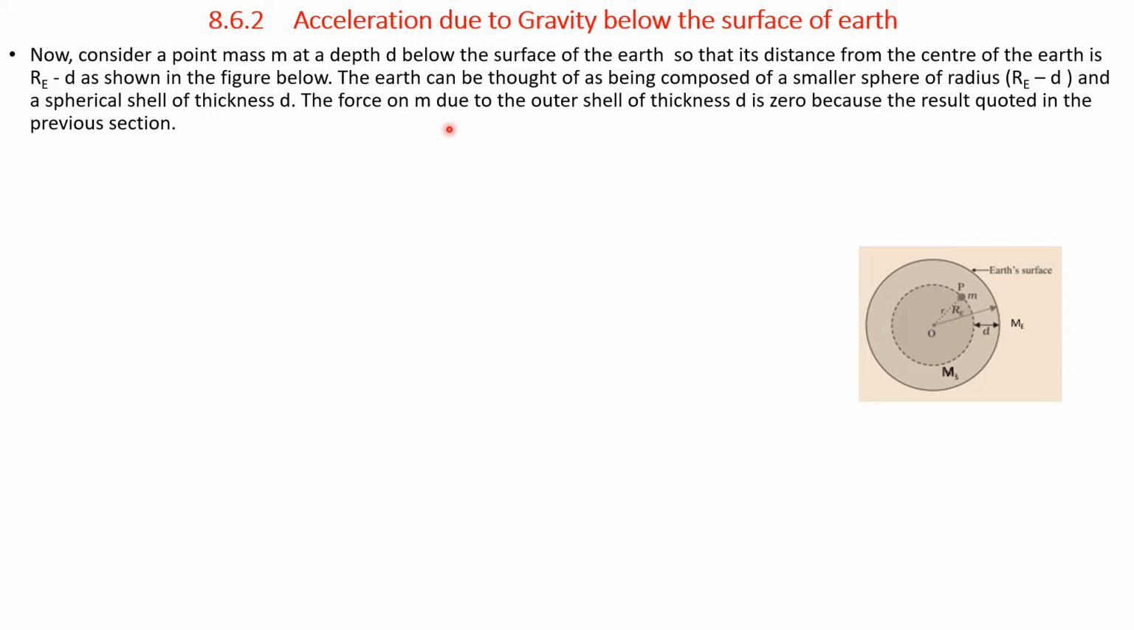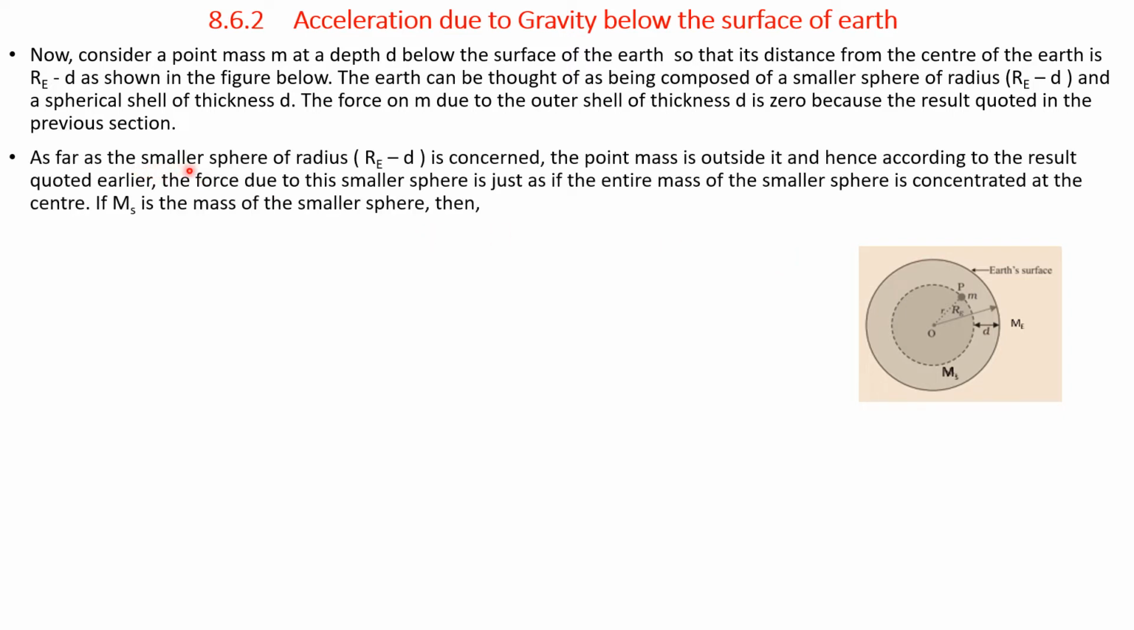Therefore, the force on m due to the outer shell of thickness d is 0, because we have studied it earlier in the previous section. That is, the force on m due to the outer shell of thickness d is 0. The force due to this shell is 0.